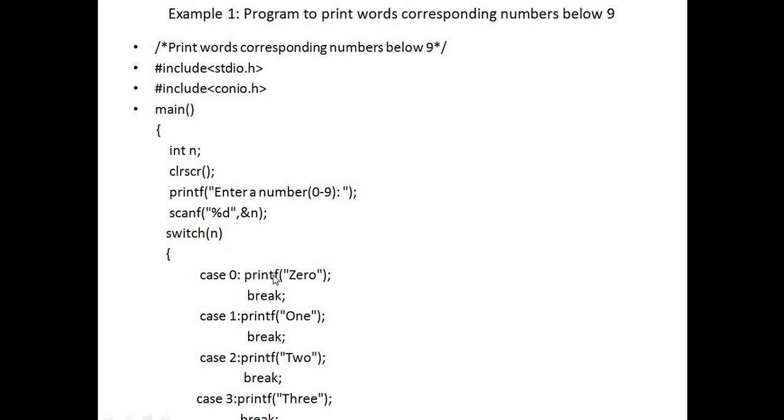If it is 0, then it will be matched to 0. Then the same for 1, 2, 3. Then case 4, 5, 6, 7, 8 and 9, right? And if no particular case is matched, then I mention the default statement, print the number is more than 9. If I enter a digit which is more than 9, then it will go directly to the default statement, the number is more than 9, and finally terminate the program.